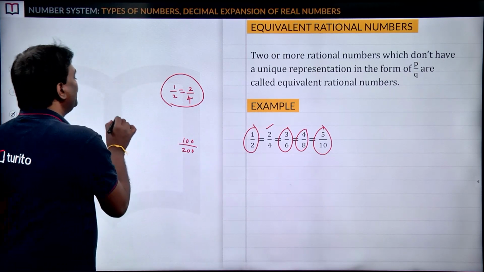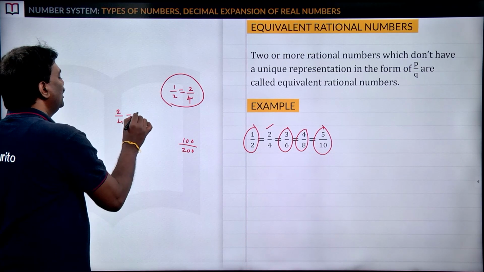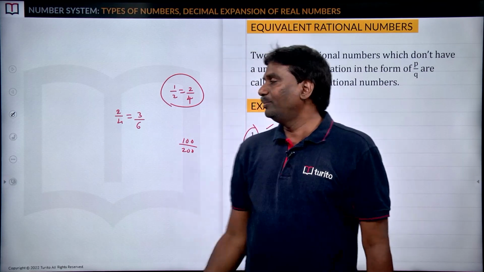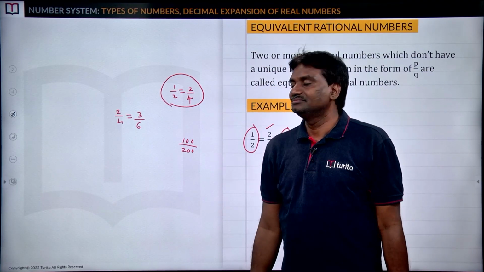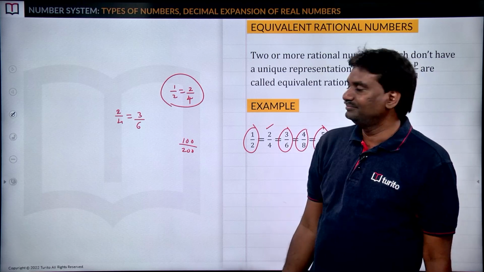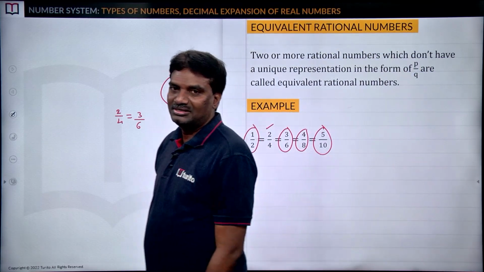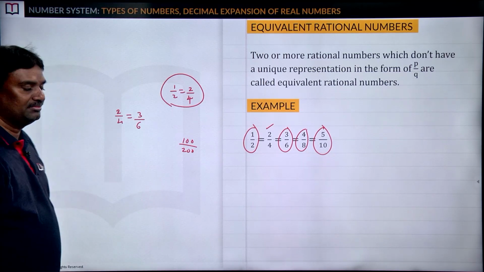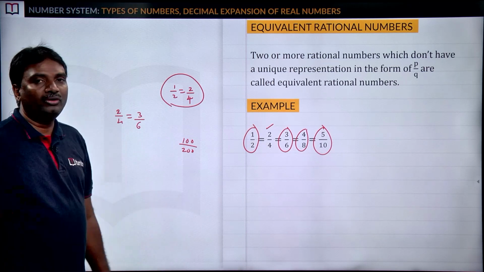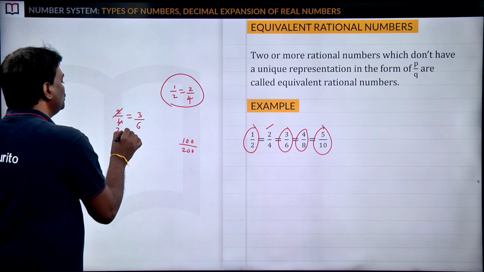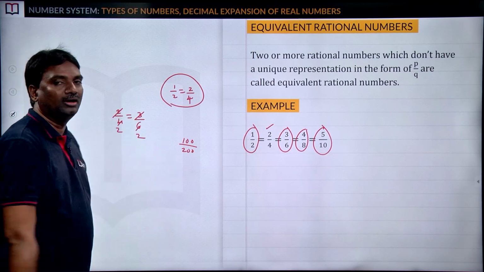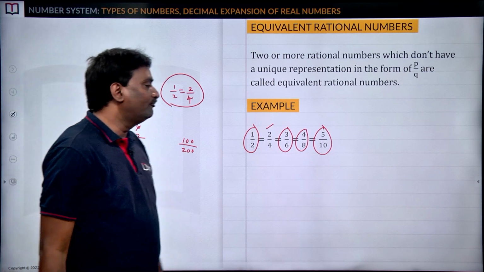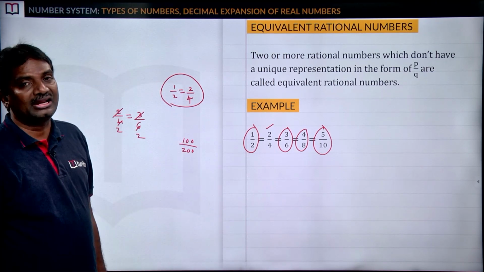If you take 2 by 4 equal to 3 by 6, can you say whether these are equivalent rational numbers or not? What is your answer? Yeah, your answer is wrong. Once you can check your calculation. Yeah, now your answer is correct. Yes, very good. So, 2 by 4: 2 1s are 2, 2 2s are 4, so 1 by 2. 3 by 6: 3 1s are 3, 3 2s are 6, so we got LHS is 1 by 2, RHS is also 1 by 2. So, that's why we can say 2 by 4 and 3 by 6 are equivalent rational numbers.